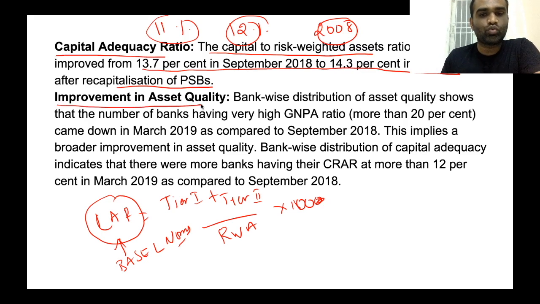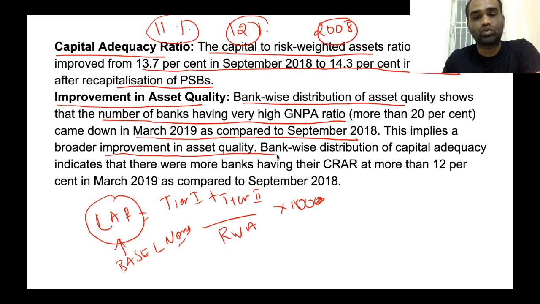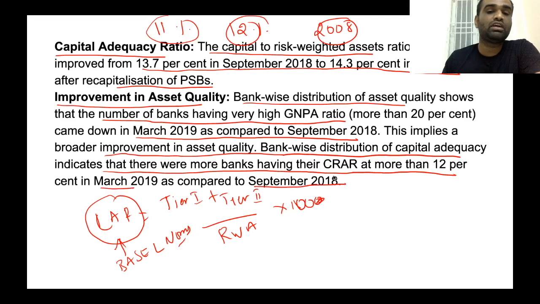Improvement in asset quality. Bank-wise distribution of asset quality shows that the number of banks having gross NPA has come down in March 2019 as compared to September 2018. This implies a broader improvement in asset quality. Bank-wise distribution of capital adequacy indicates that there are more banks having capital adequacy ratio at more than 12% in March 2019 as compared to September 2018. So these are the highlights that have been mentioned in the Financial Stability Report.